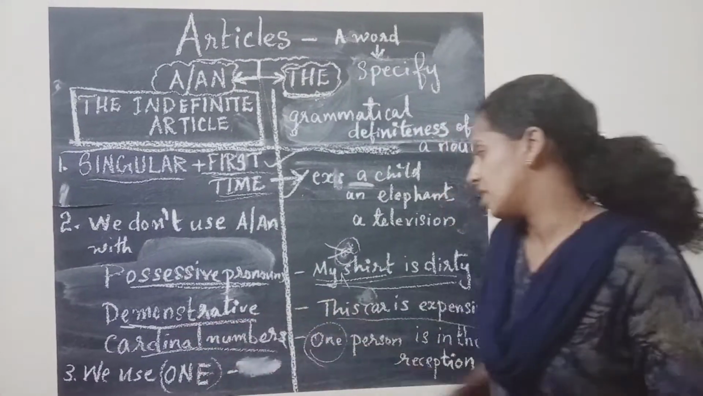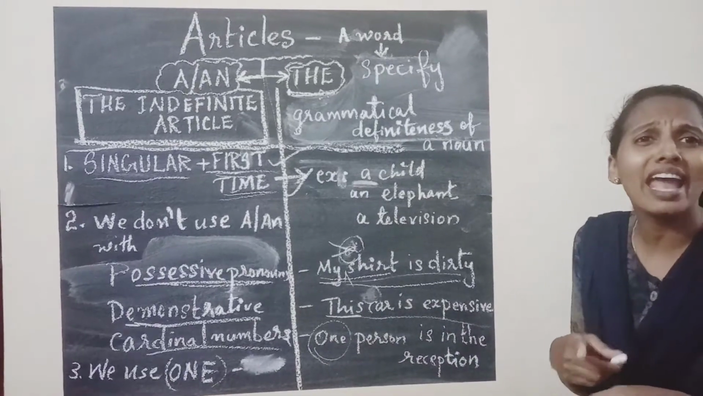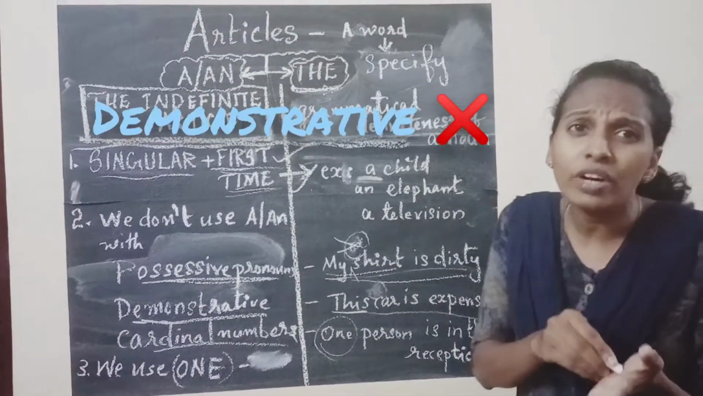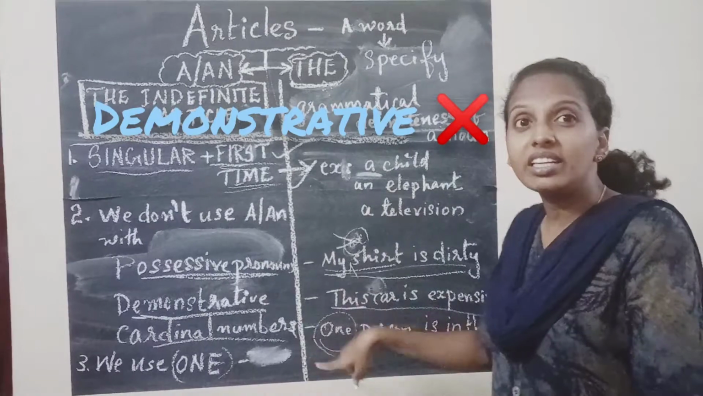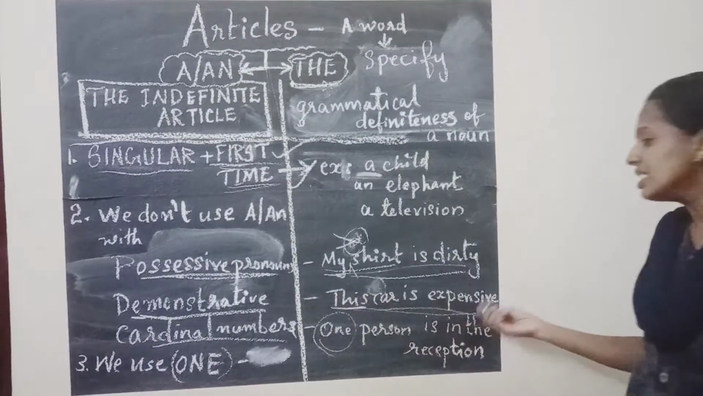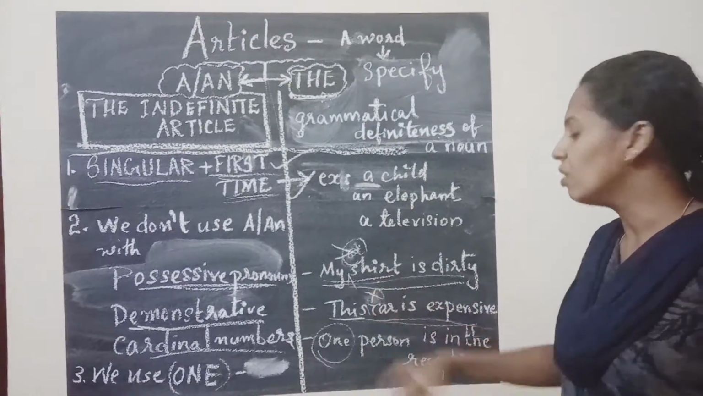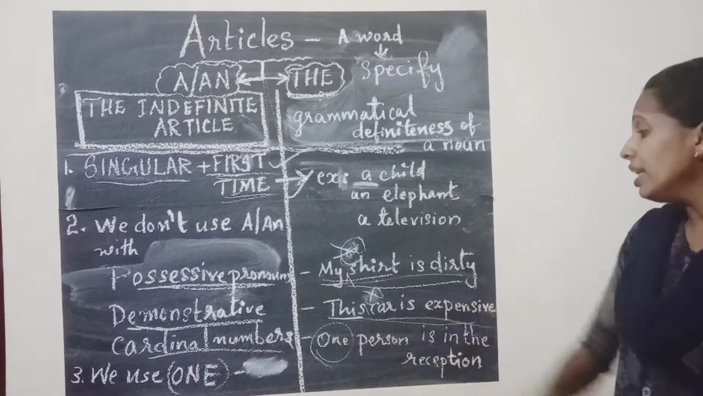And demonstratives. It is this car. We will not say this a car. Instead of a, we write this or that. So this car is expensive. Here we don't use a. Again, we won't use a here. Understand? So next sentence.